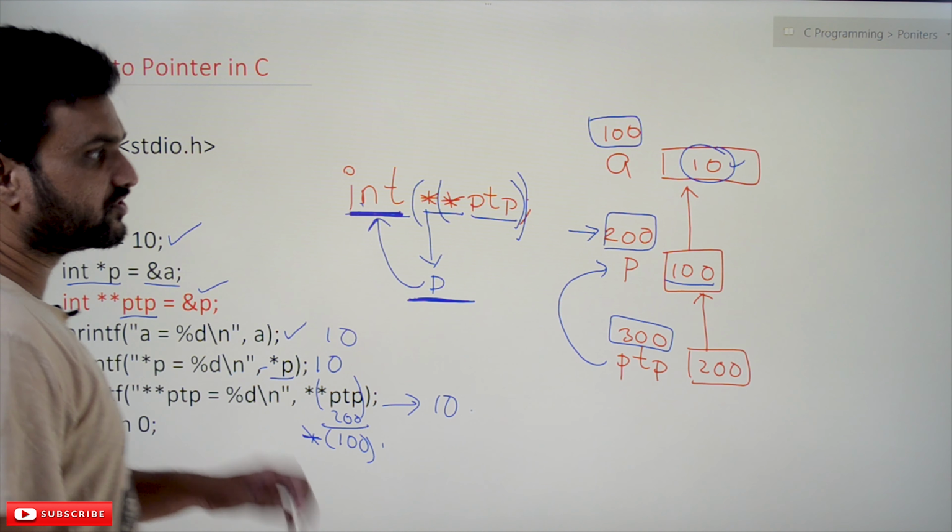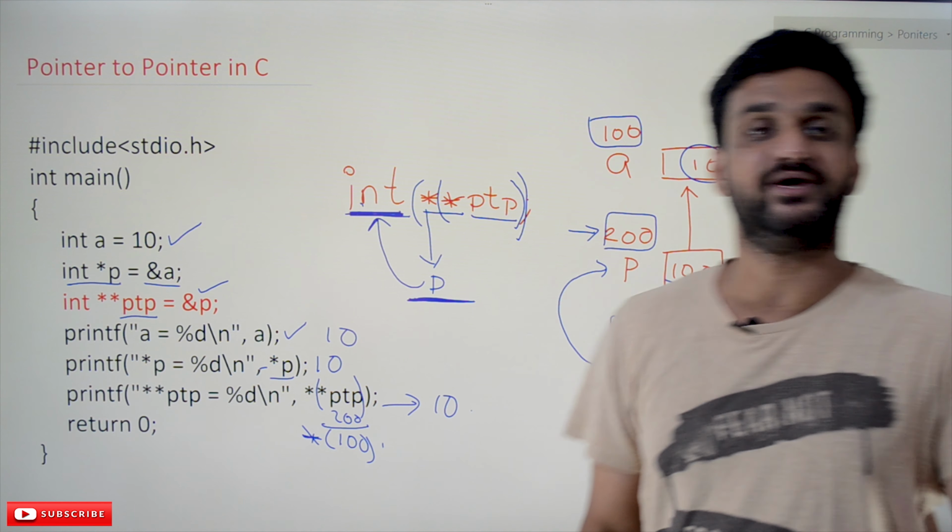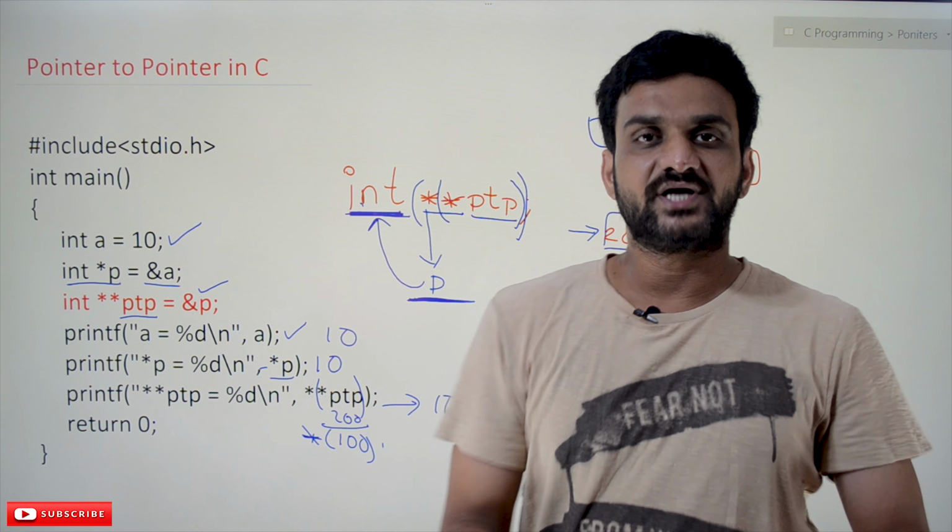So this is what we call pointer to pointer. In the same way, any levels of pointers to pointers can be declared. Hope you got the clarity on this concept.